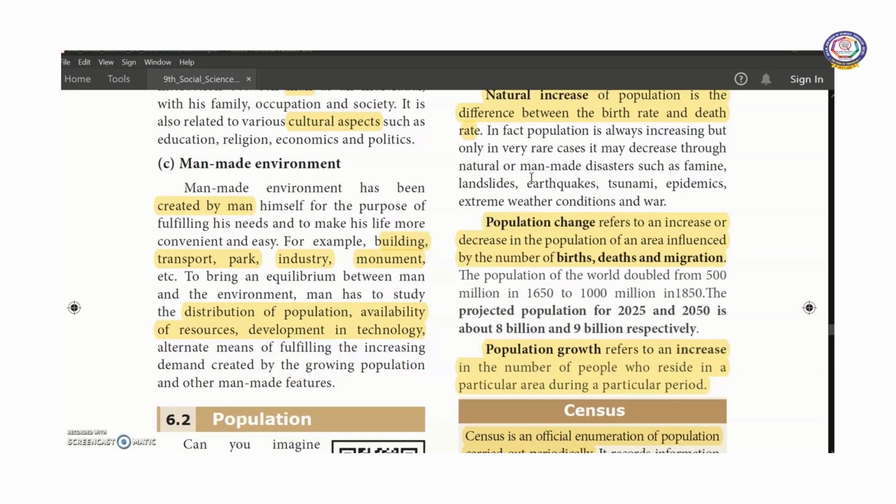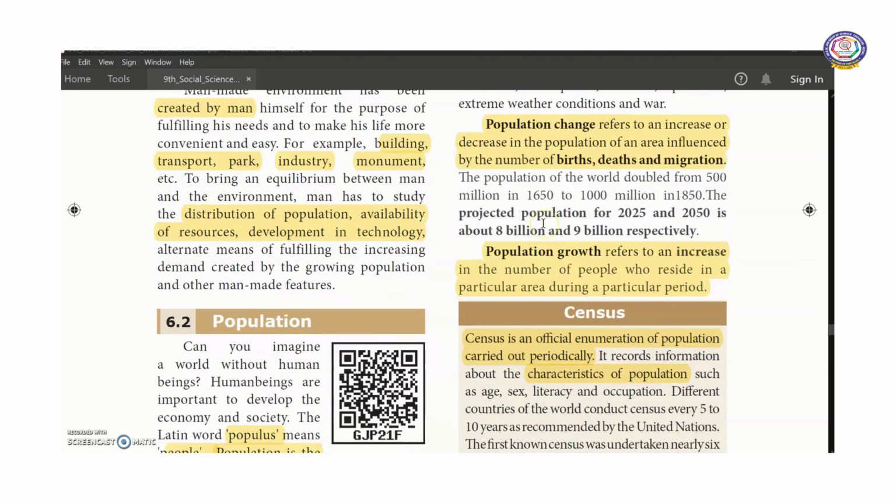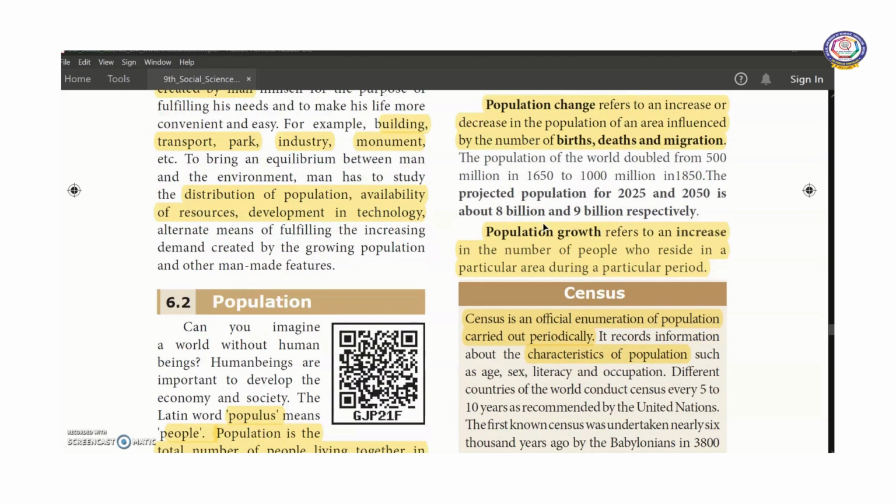Next one, population change. It refers to an increase or decrease in the population of an area influenced by the number of births, deaths and migration. Migration means movement of people from one place to another for various reasons like education or job opportunities, or for luxury also some people will migrate.